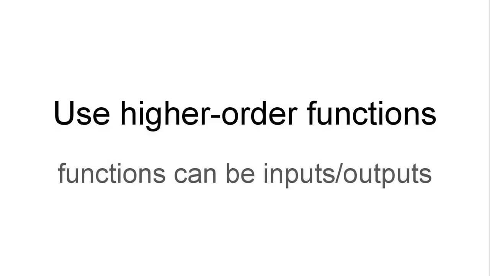Another key point would be using higher order functions. So this means functions that can take as inputs other functions, or a function that can return a function as its output. So basically we're treating functions kind of as objects themselves. They can be passed to other functions. You can have layers, functions within functions within functions, etc. And these are what's called higher order functions. They come up a lot in functional programming.